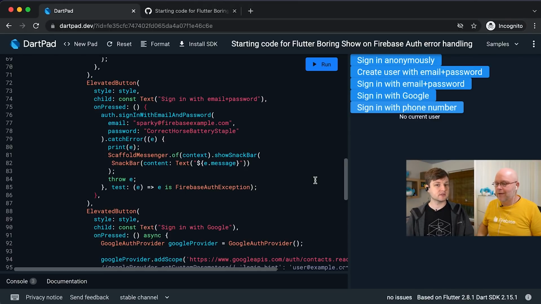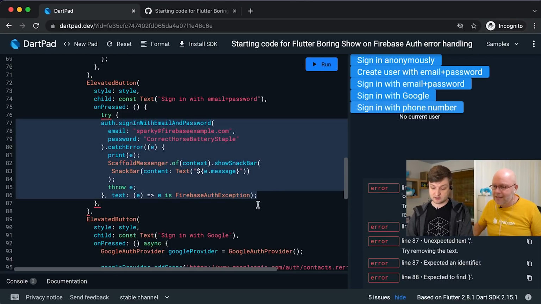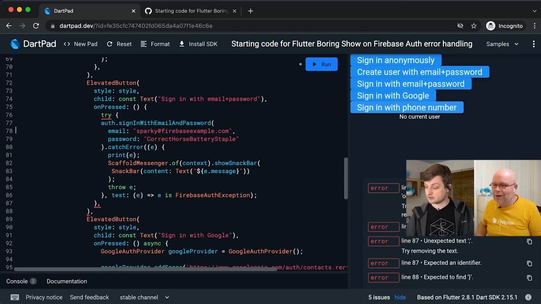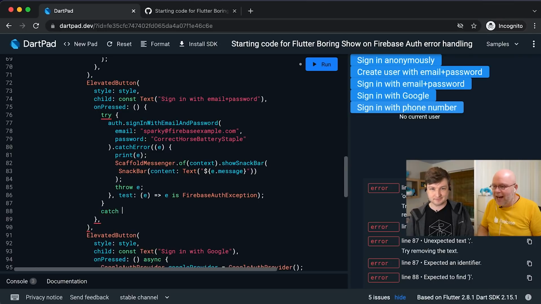Yeah, let's do that. So this works for handling the error, but it might be a little bit cleaner to do the try catch, is what you're saying. Yeah, I think most people prefer that, right? So let's do that like this. I have no idea why Dartpad doesn't want to indent my code for me, but that's okay. So and then we're gonna catch.